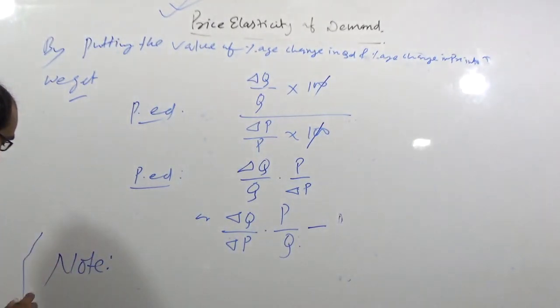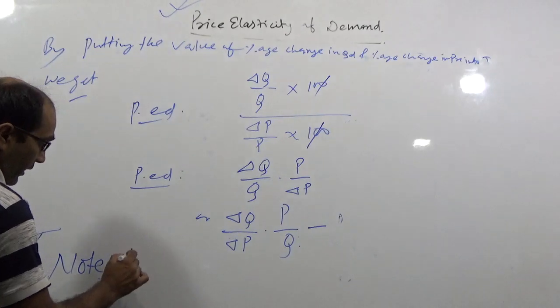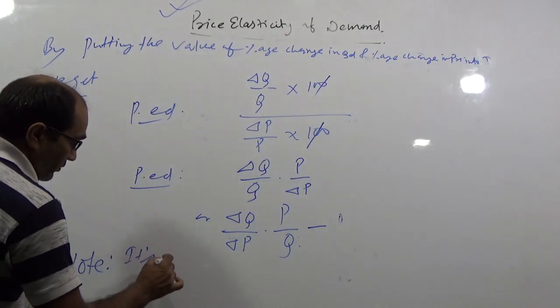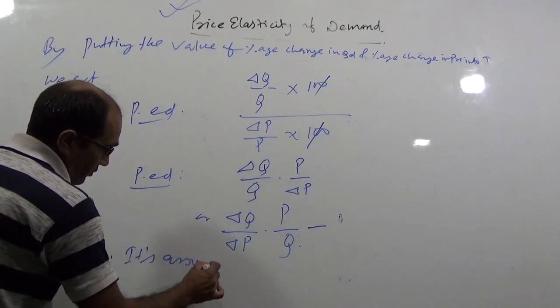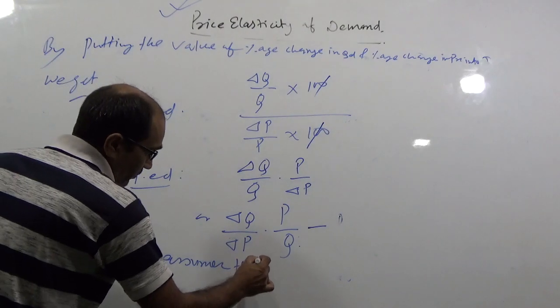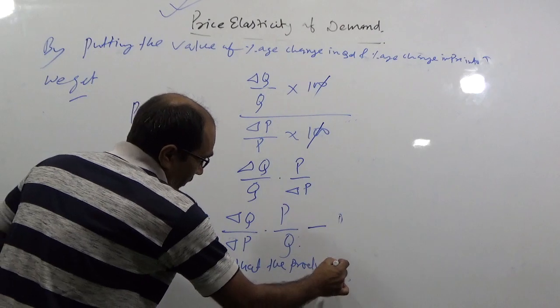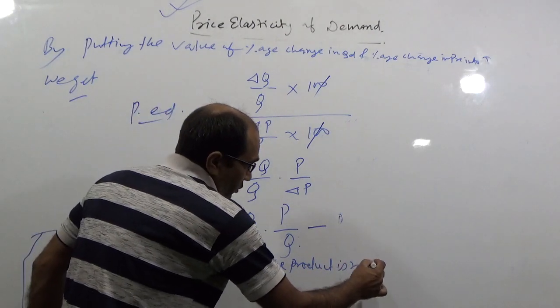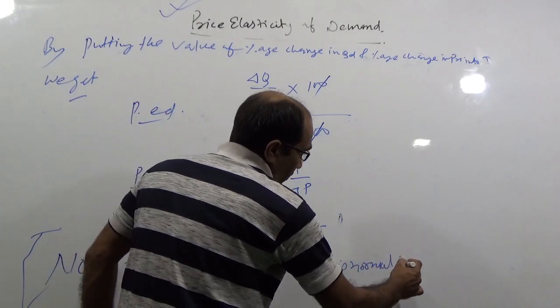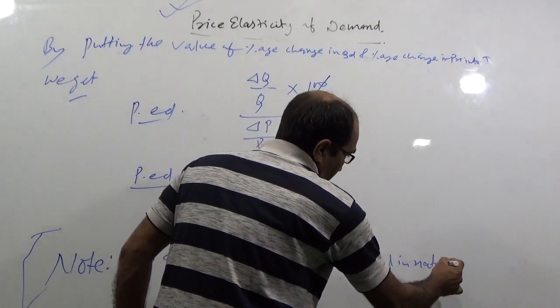It is assumed that the product is normal in nature.